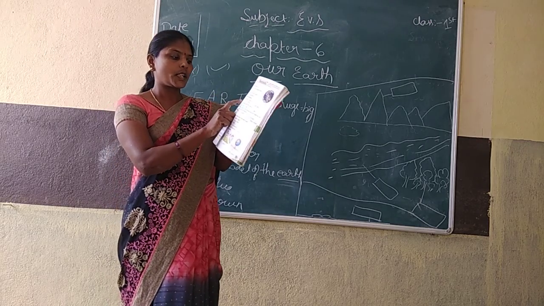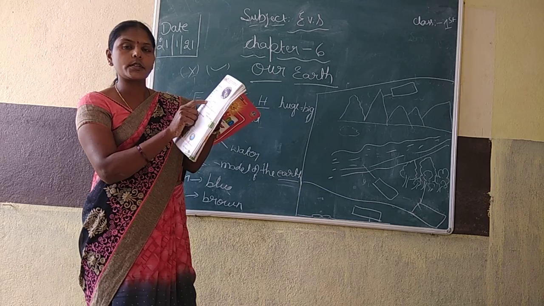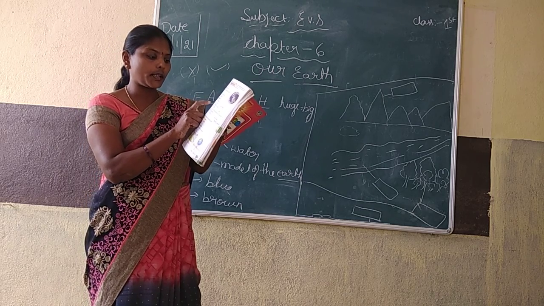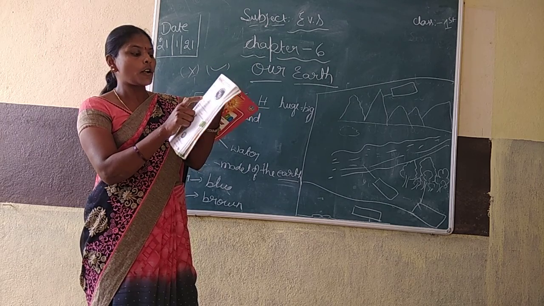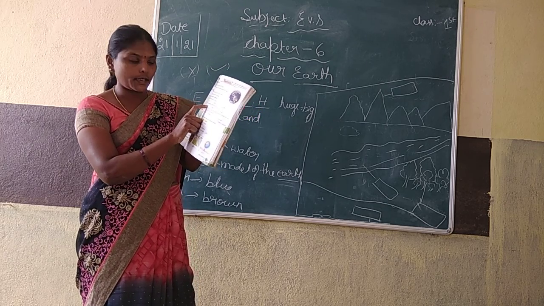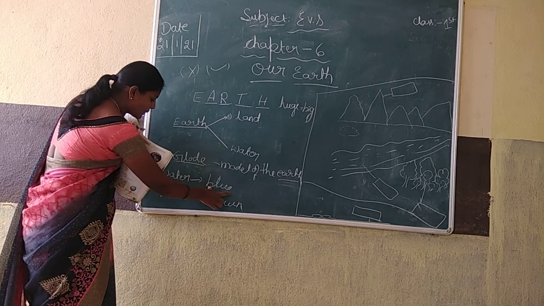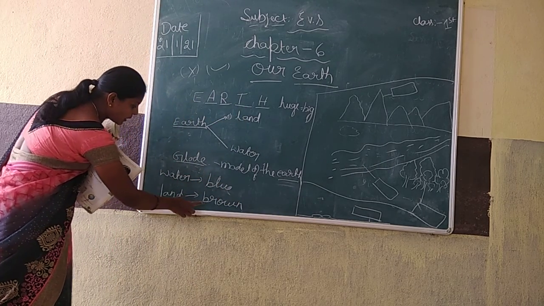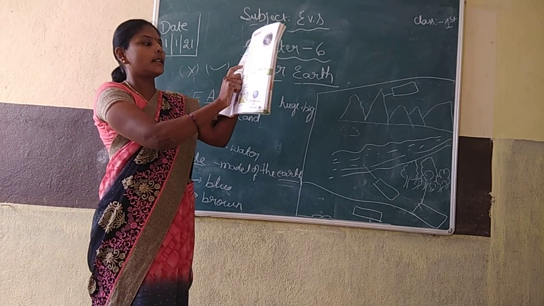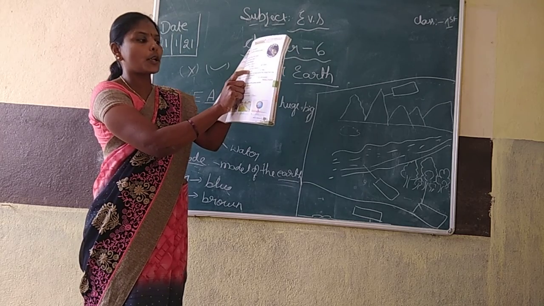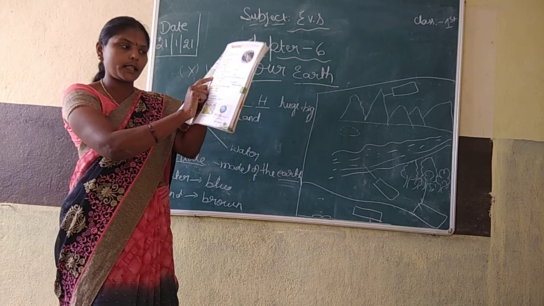Option C. Second, on a globe, the brown part shows dash. First option land, second option water, third option lake. First option is correct. That is land. Blue color shows water. Brown color shows land, no? So on a globe, the brown part shows land. First option, A, is correct.